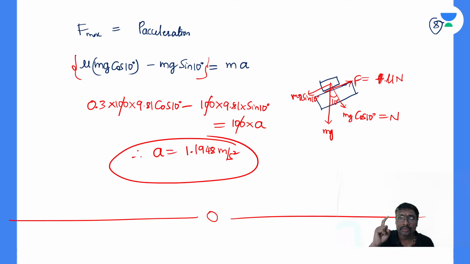Only in 2021 GATE was a friction question given in engineering mechanics for civil engineering. You have to be careful, but for mechanical engineering they almost regularly give questions from friction. For others, for mechanical, almost every time they give a question.